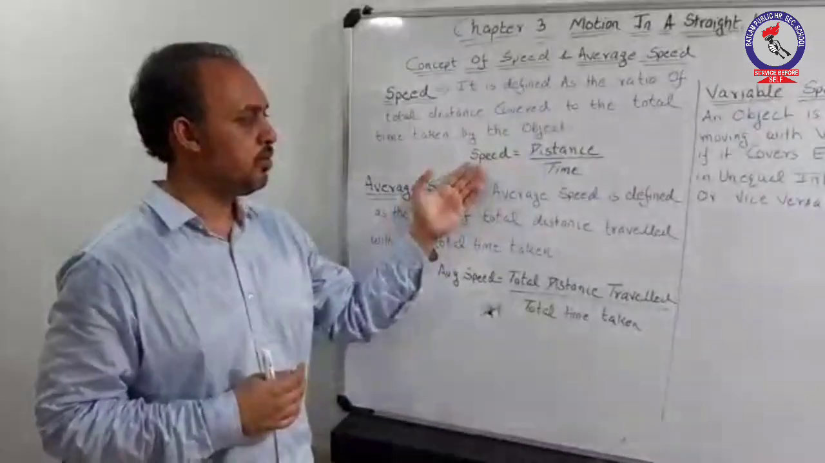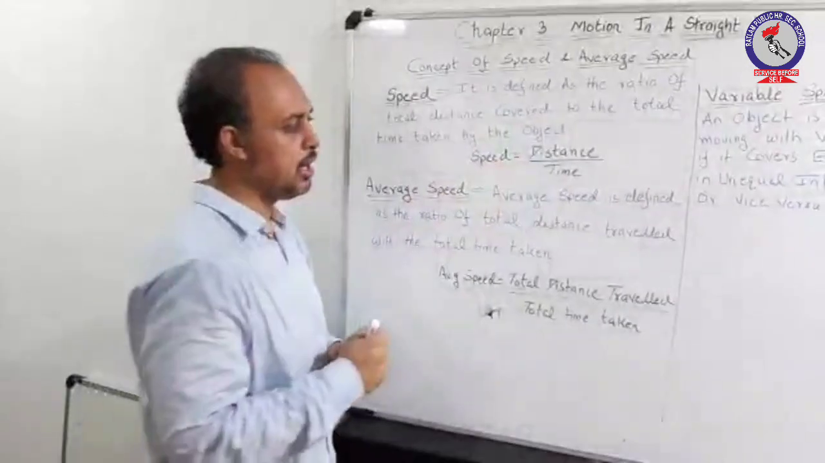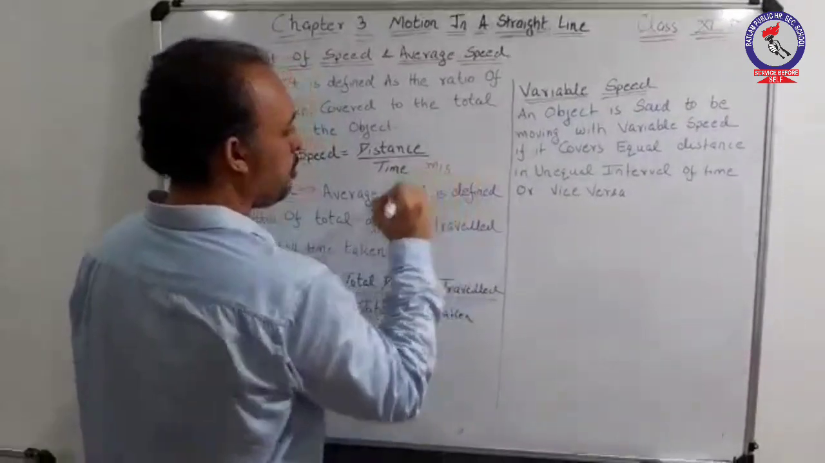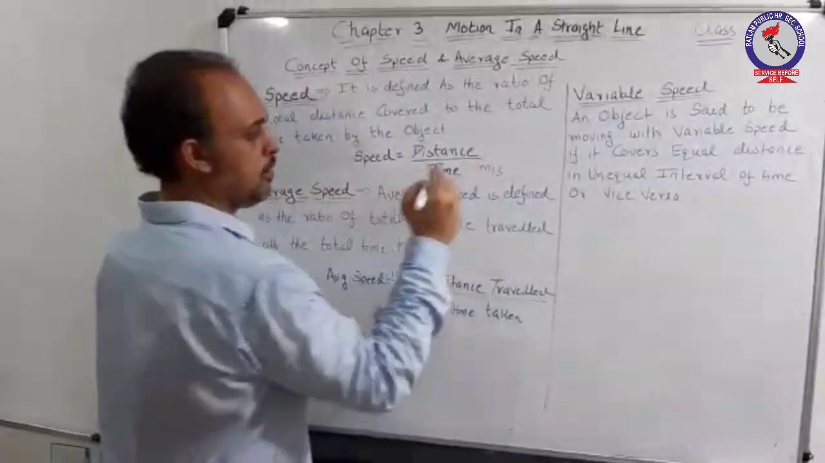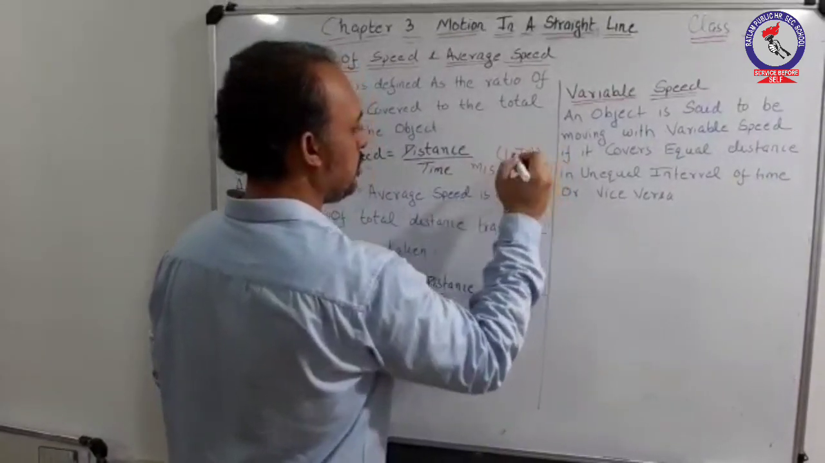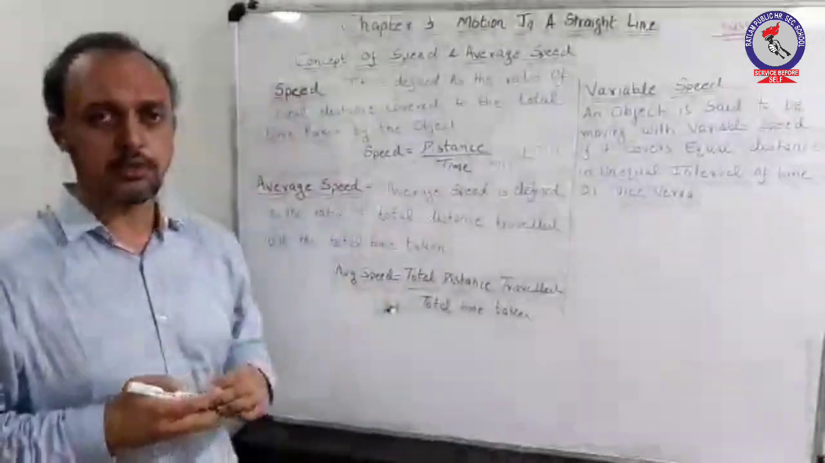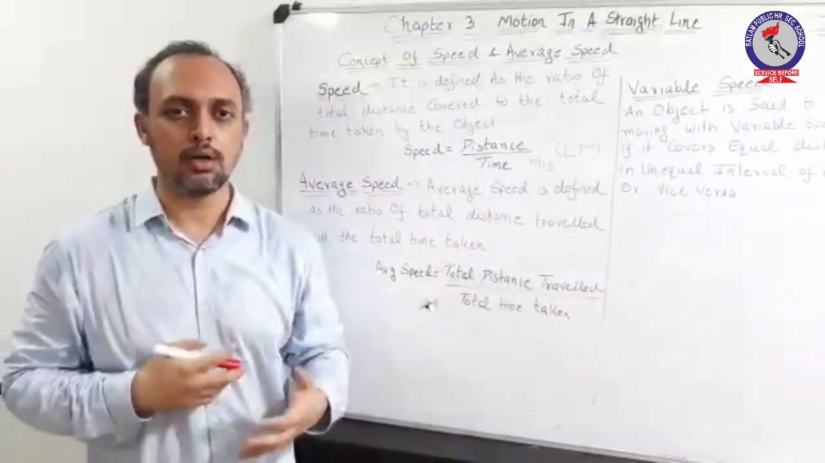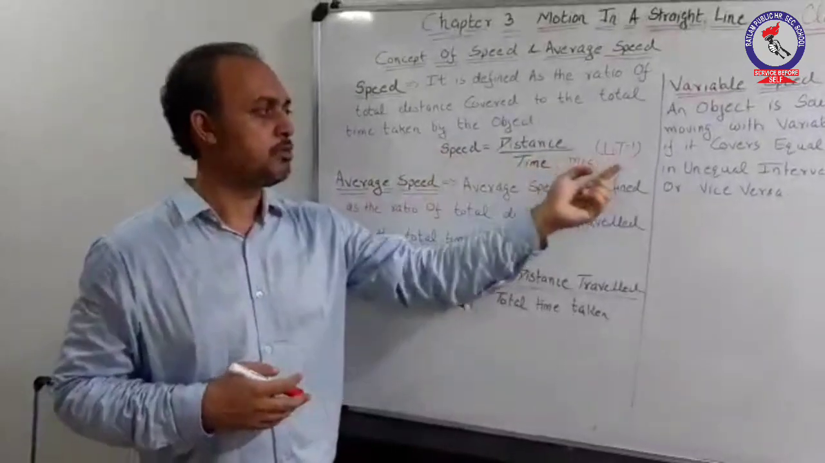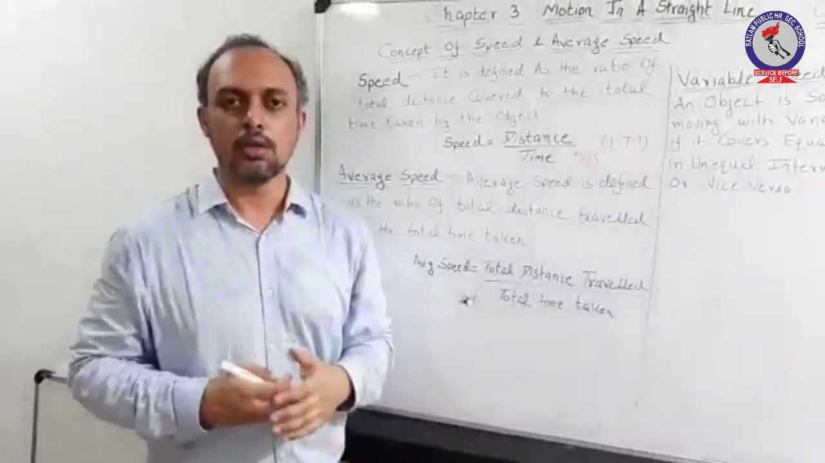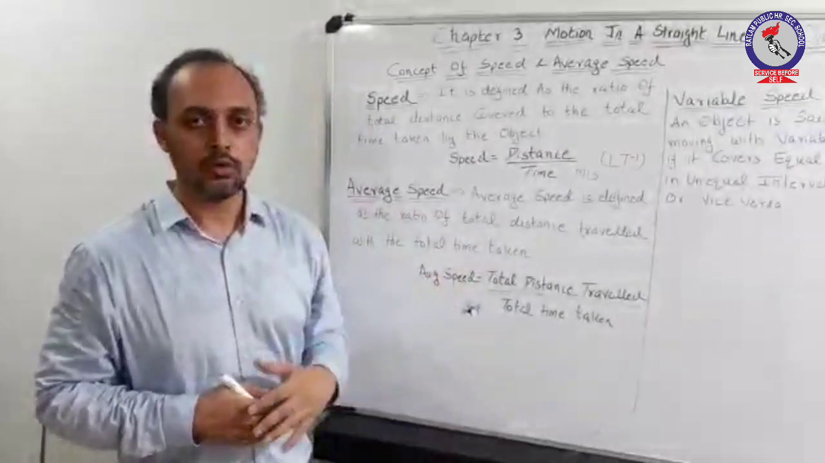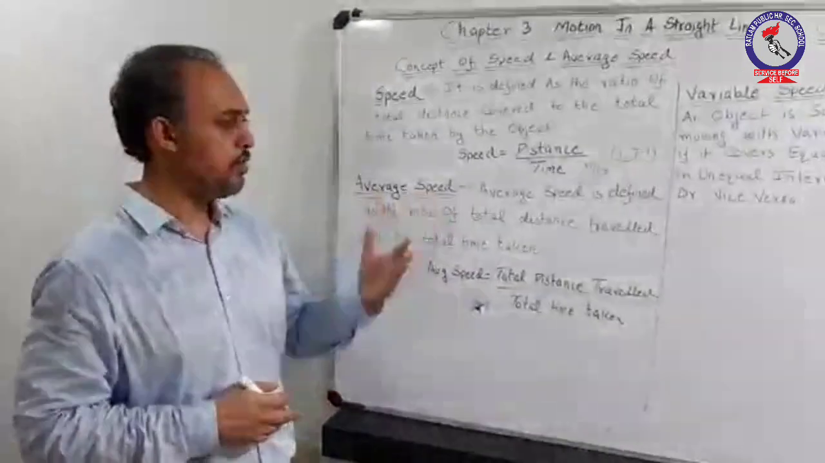Hence, we have the formula of speed as distance upon time, giving us a unit of meters per second. Dimensions of speed is LT minus 1. As we had already gone through dimensions, making a review of it, you should be very specific that the dimensions of speed is LT minus 1. Another thing, speed is a scalar quantity. Okay? So moving on to another concept, which is average speed.